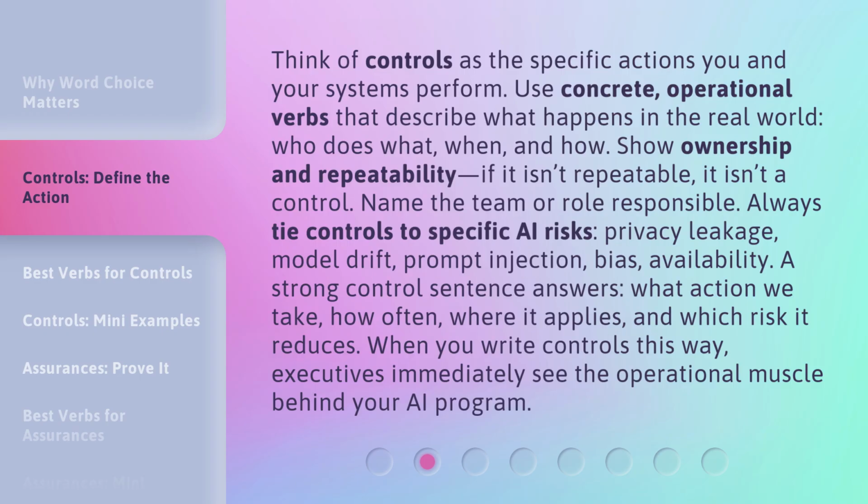Always tie controls to specific AI risks. Privacy leakage, model drift, prompt injection, bias, availability. A strong control sentence answers what action we take, how often, where it applies, and which risk it reduces. When you write controls this way, executives immediately see the operational muscle behind your AI program.